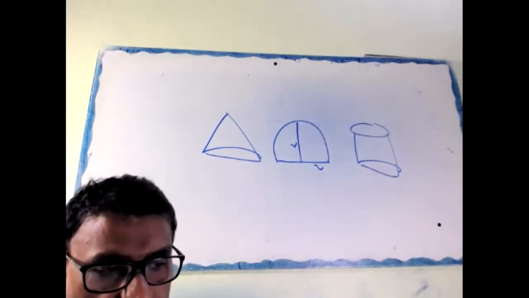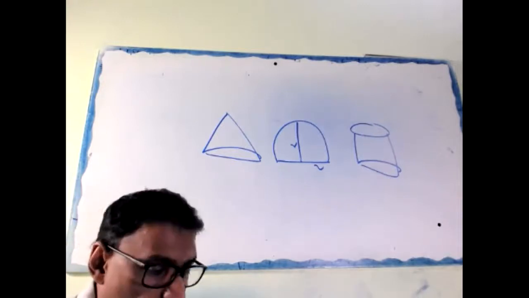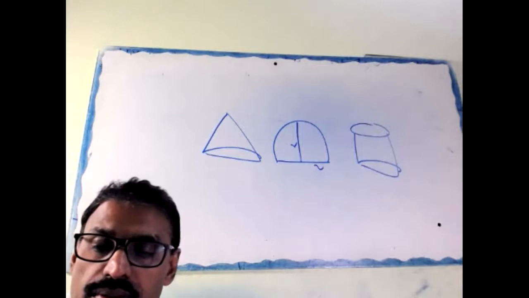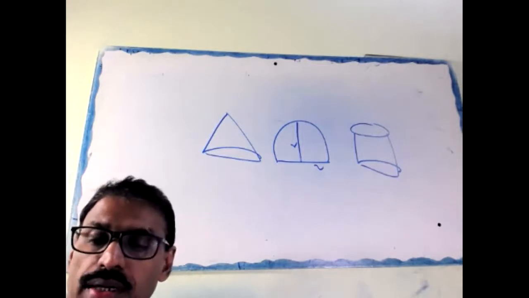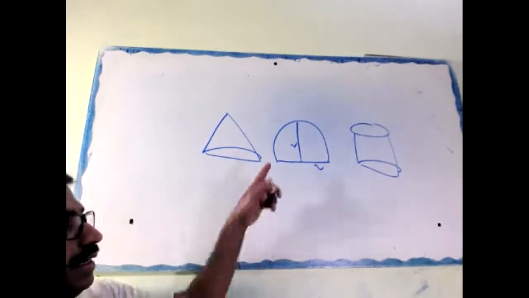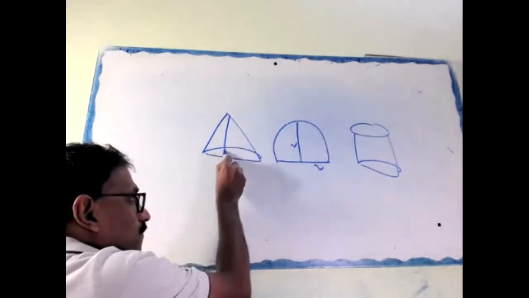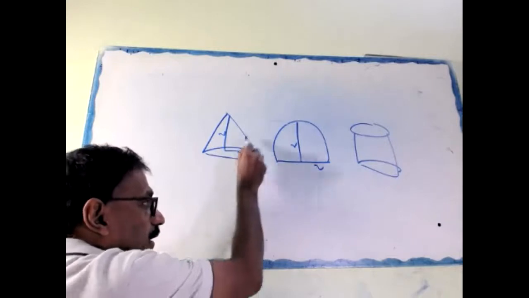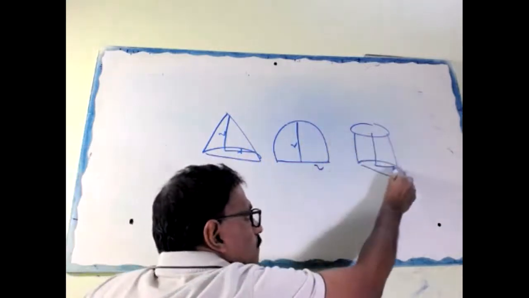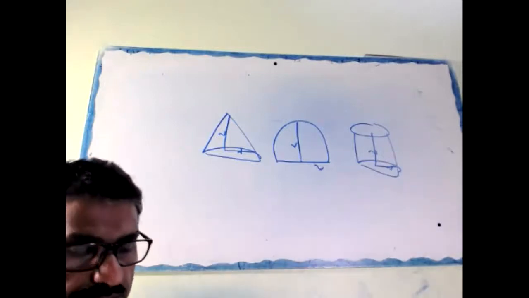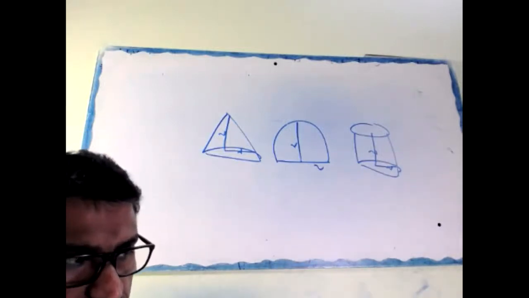Okay, what about the height of a sphere? Height of the sphere is equal to what? Diameter. Now here height is R, so this height also is R. Here height is R, radius R, because as per the question, height is same as radius.